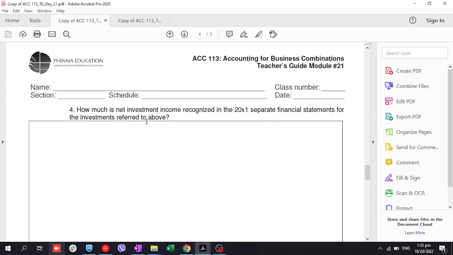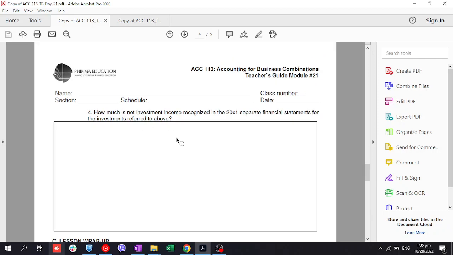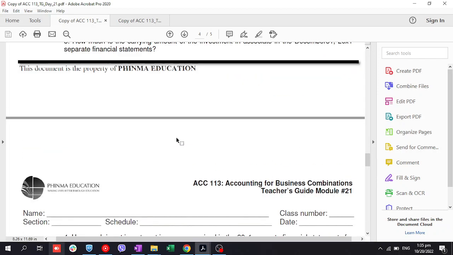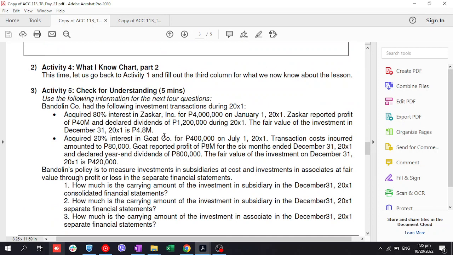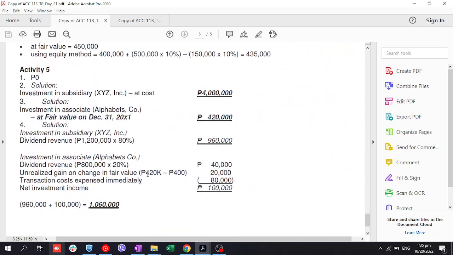Okay, yung huling tanong. How much is the net investment income recognized in 20x1 separate financial statement for the investment referred above? Ibig sabihin, pag separate, di ba, sa parent, ulitin natin ha, naka-cost method yung una, tapos naka-fair value method yung investment in associate. Compute natin ngayon. Siyempre, pag at cost method, kunin lang natin yung sa dividend.